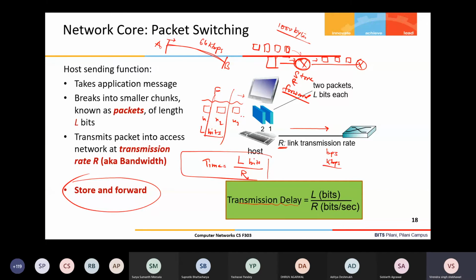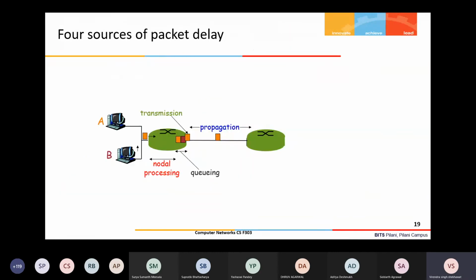circuit switching, because in circuit switching wastage will be there in such cases, right? So that's the reason why the internet is a packet switched network. That's why from now onwards we will talk only about packet switching.